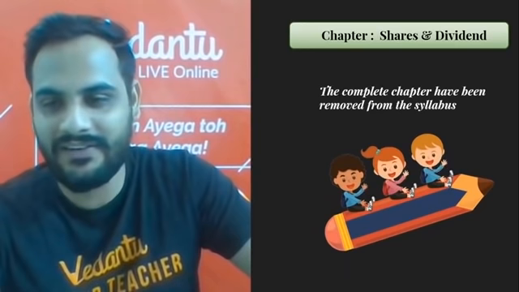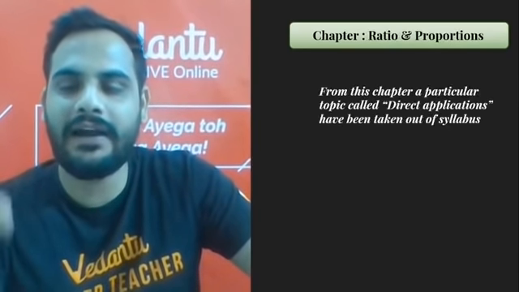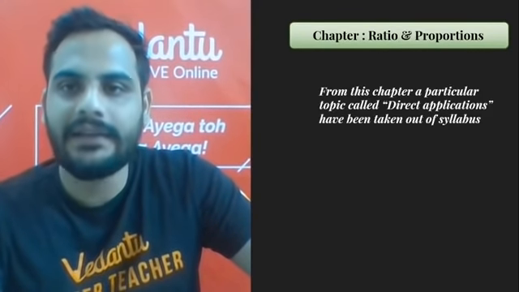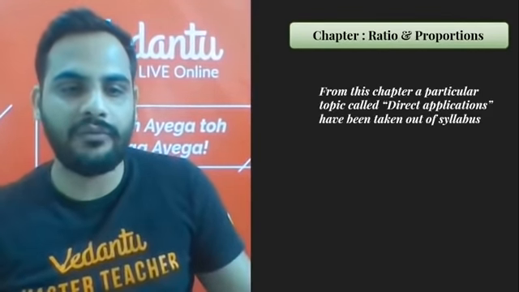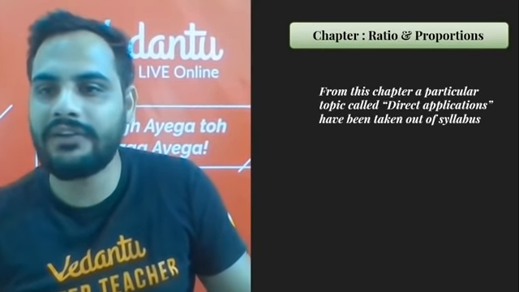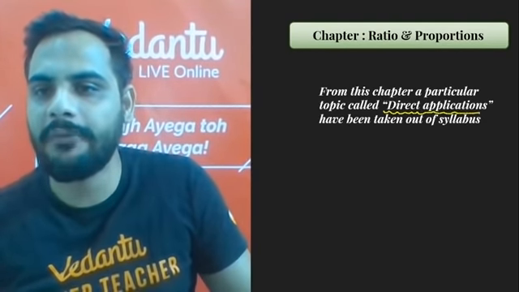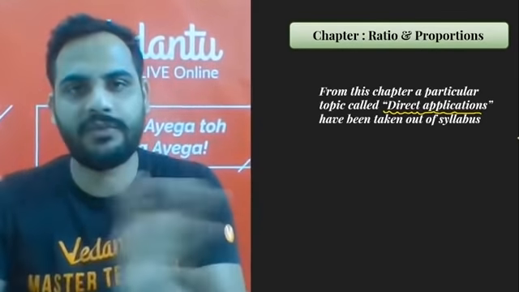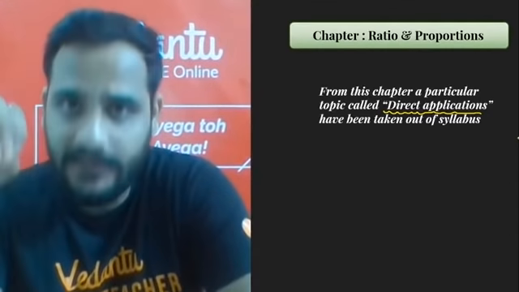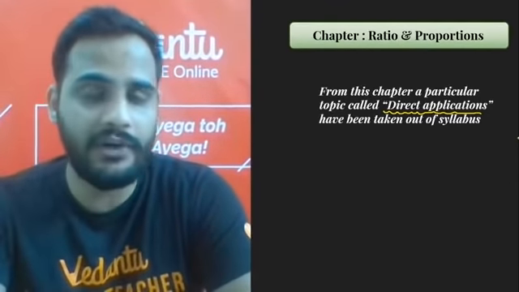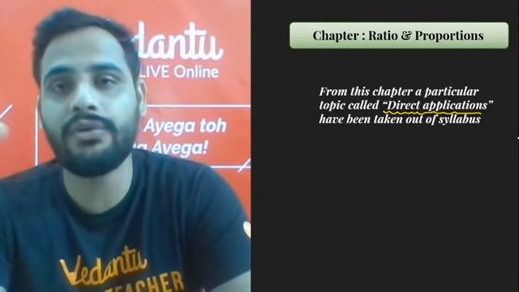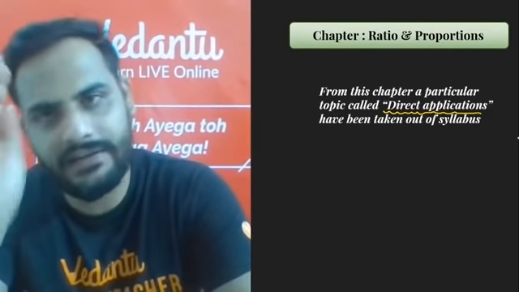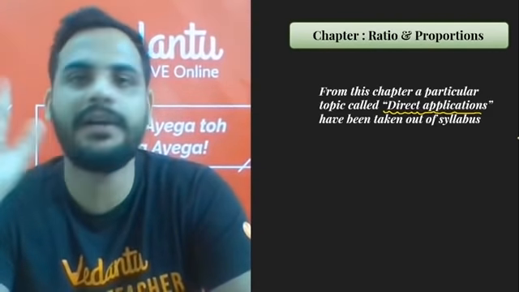Okay. So first news. After that, the next part, ratio and proportions. It is not like the whole chapter has been removed. Only the direct application part has been removed, meaning the real life situation word problems. Other than that, the rest is there: componendo, dividendo, componendo-dividendo rule, proportionality, continued proportion, mean proportion, third proportion. All of that is there, but the direct application part is not present.